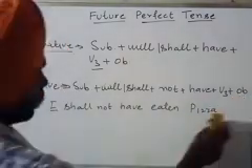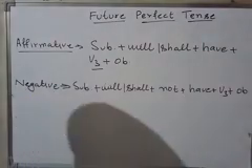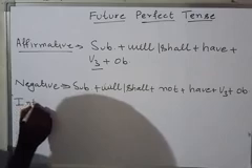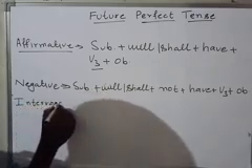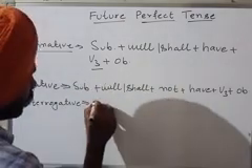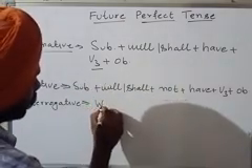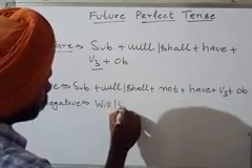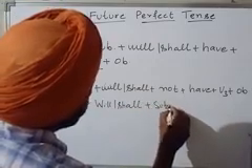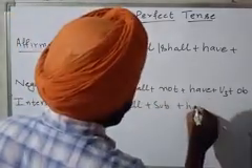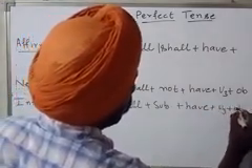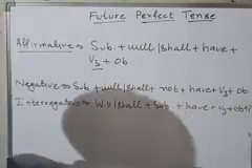Okay, now the third one, interrogative. For interrogative, we use the helping verb before the subject. Then we use have, verb third, object, and in the end we use a question mark.